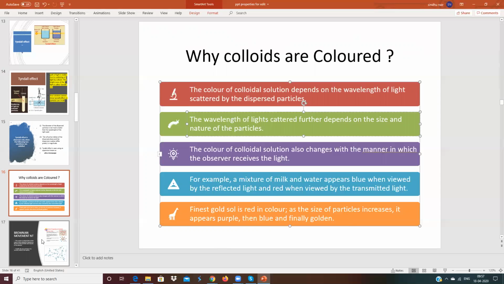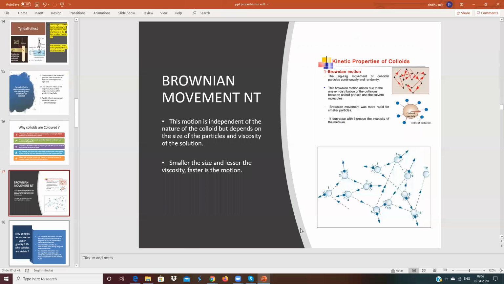Now it comes to Brownian movement. The zigzag motion of colloidal particles is known as Brownian motion. Suppose we don't have any eyesight, think like that. Your eyes are tired and you are asked to move randomly in a class.